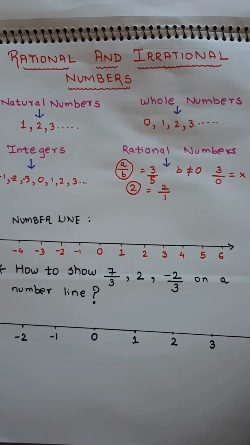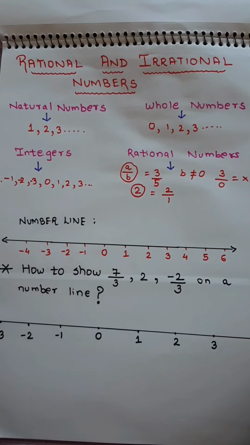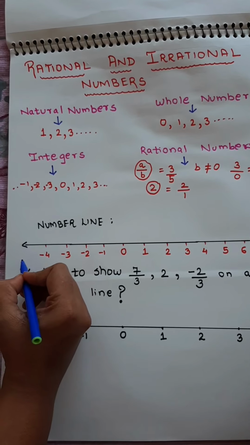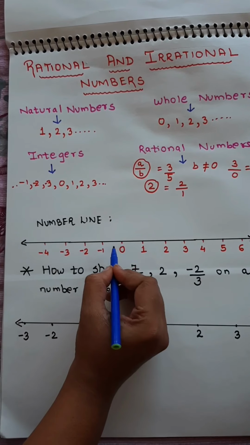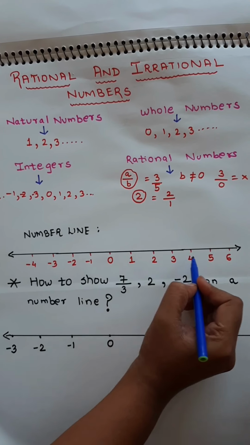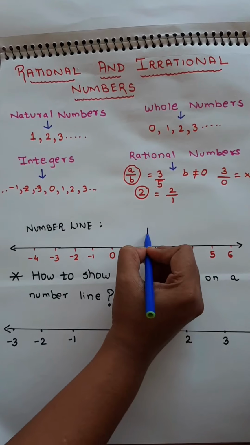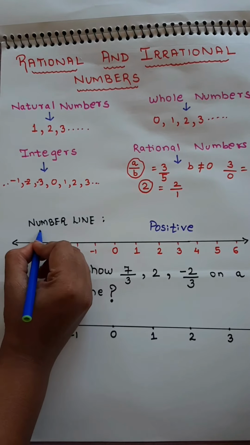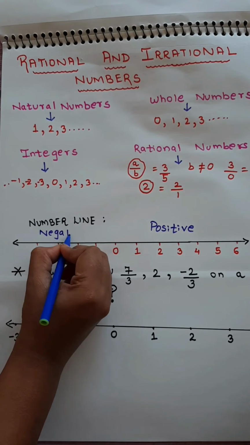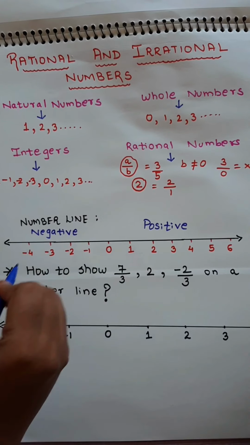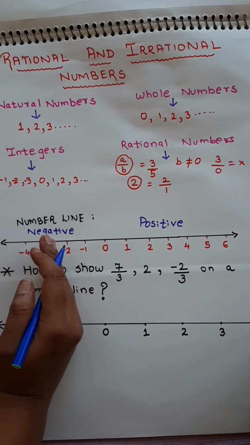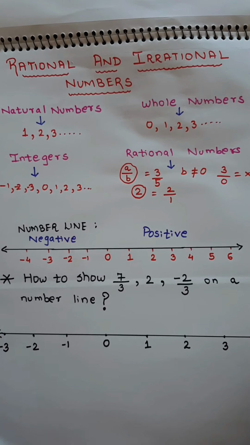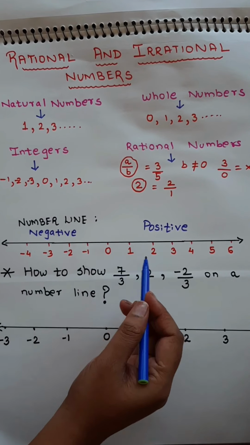Now let's revise the number line. You know what a number line is. So if you see, it starts with the negative numbers to the left hand side, then a 0 and all the positive numbers to the right hand side. As you move towards the right on the number line, the numbers become positive.